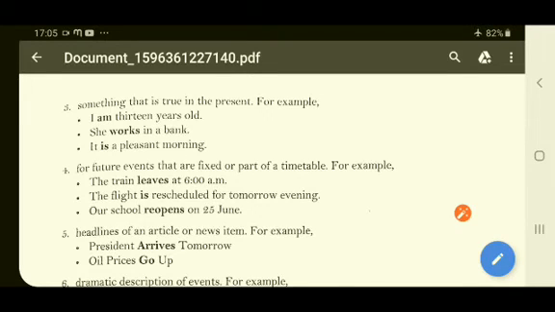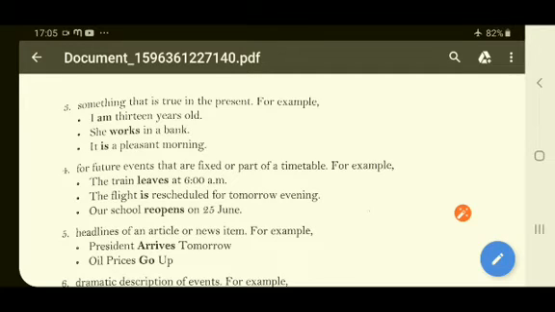The next point is that we can use the simple present tense for something that is true in the present. For example, I am 13 years old. It is a statement by someone that they are 13 years old at the present time, right? But that person will not be 13 years old in future. Of course, in future the person will be older than the present age, right?